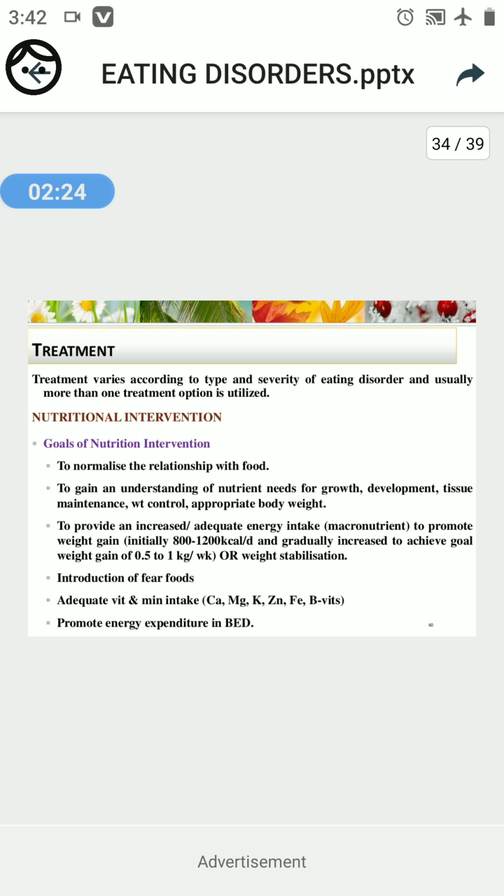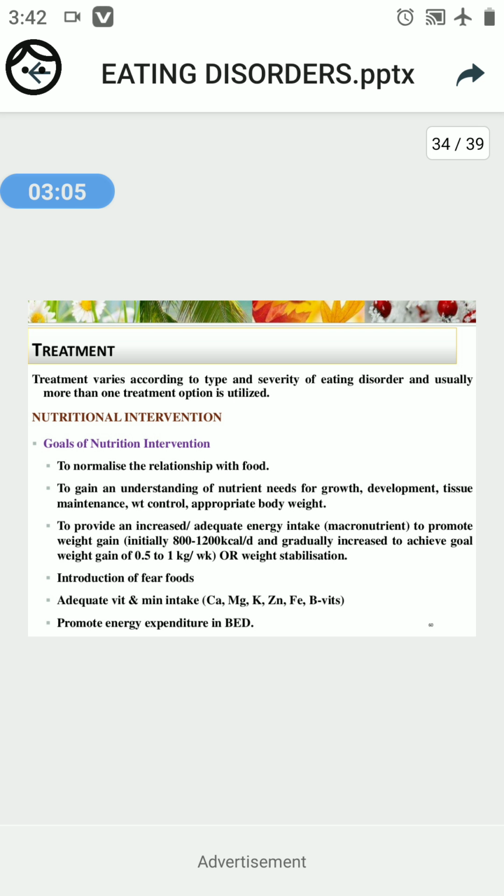And the treatment varies according to the type and severity of the eating disorder, and usually more than one treatment option is utilized. Okay, so treatment is different based on the types and severity of the eating disorder, and more than one treatment option can be used for a patient with an eating disorder. Okay, there is no specific treatment for this eating disorder. That means we can use more than one treatment for the patient. The first one is nutritional intervention.